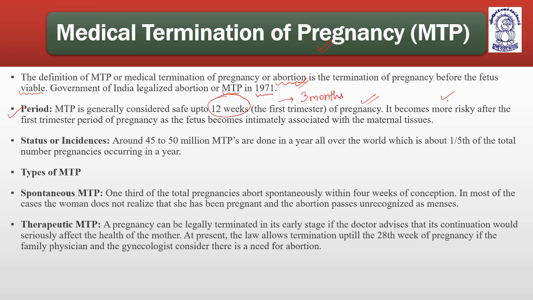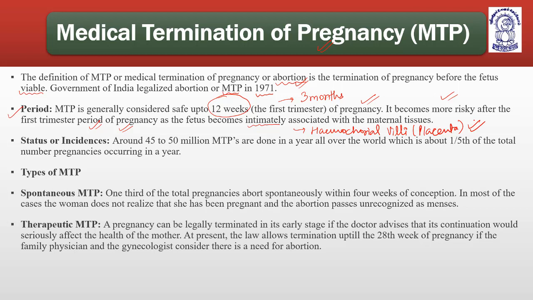It becomes more risky after the first trimester, as the fetus becomes intimately associated with the maternal tissues with the help of chorionic villi, the placenta.